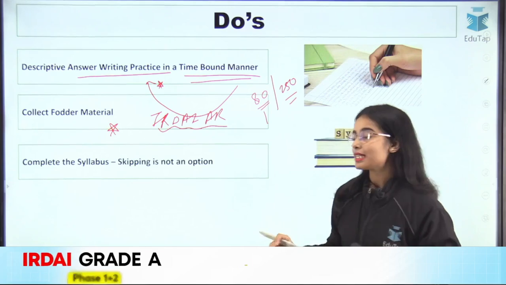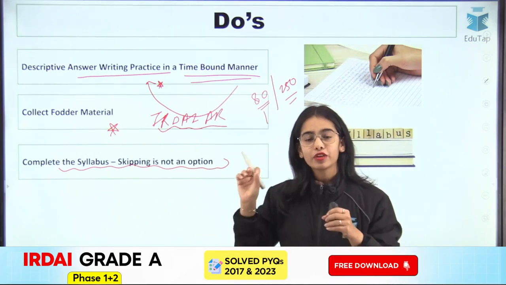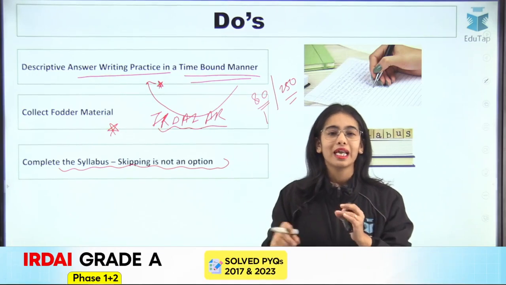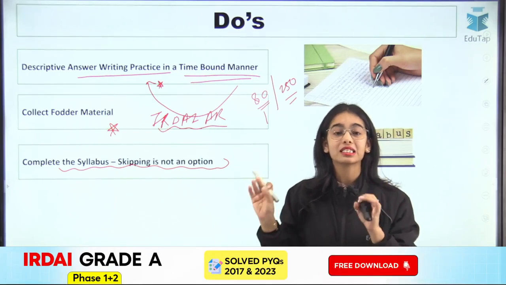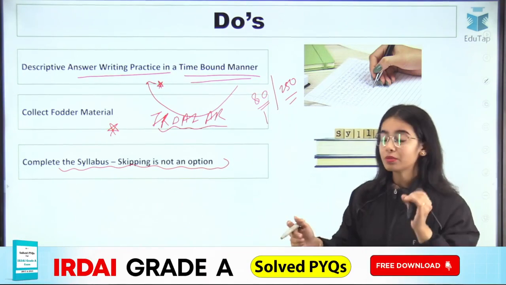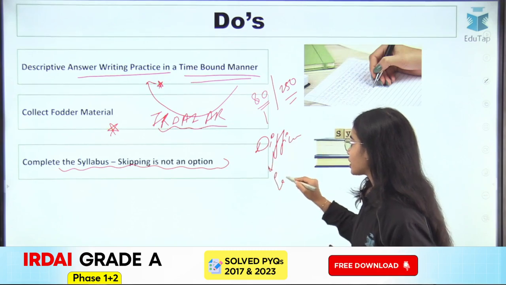Next is, complete the syllabus. Skipping is not an option. Even if you find a topic very difficult and want to skip it, at least have the overview, because sometimes from the difficult topics, some easy question comes.